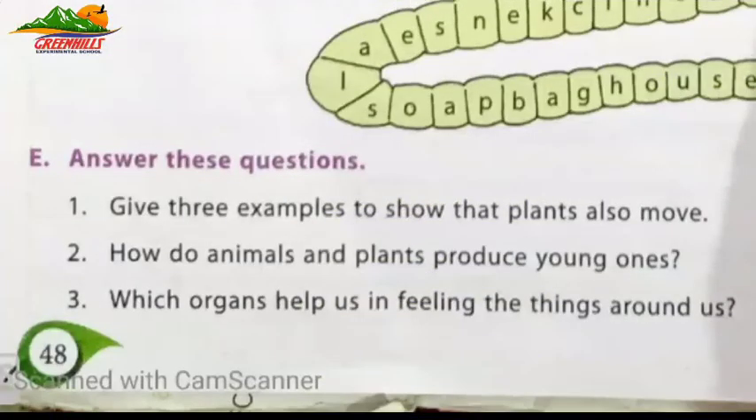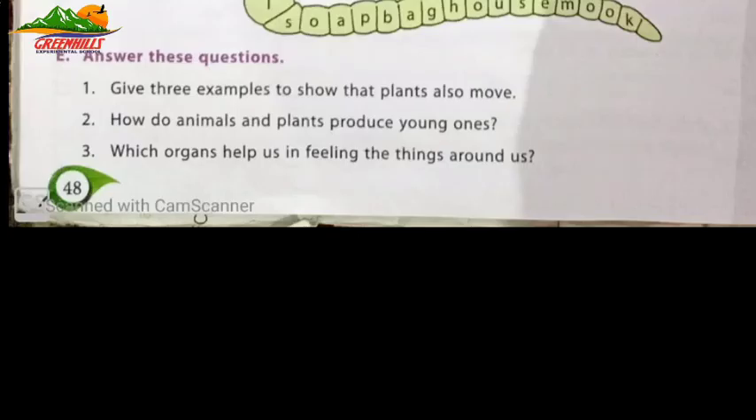Now part E, answer these questions. Question number 1 is give 3 examples to show that plants also move. Question number 2 is how do animals and plants produce young ones? Question number 3 is which organs help us in feeling the things around us? Now the answer of the first one is give 3 examples to show that plants also move.